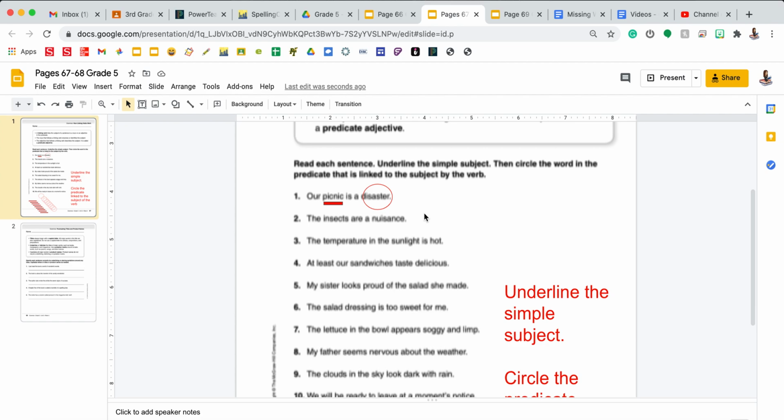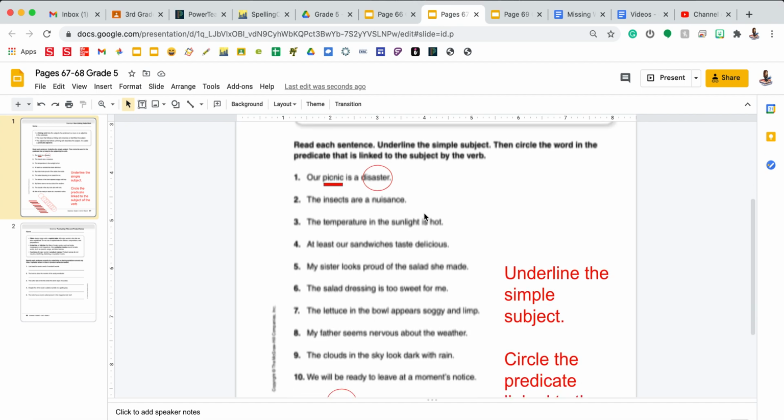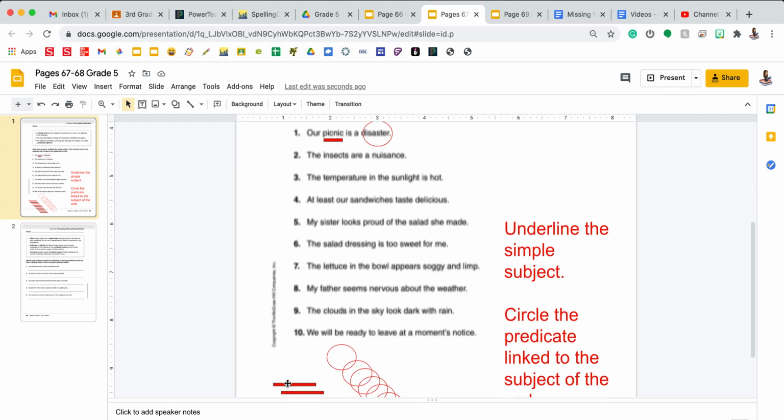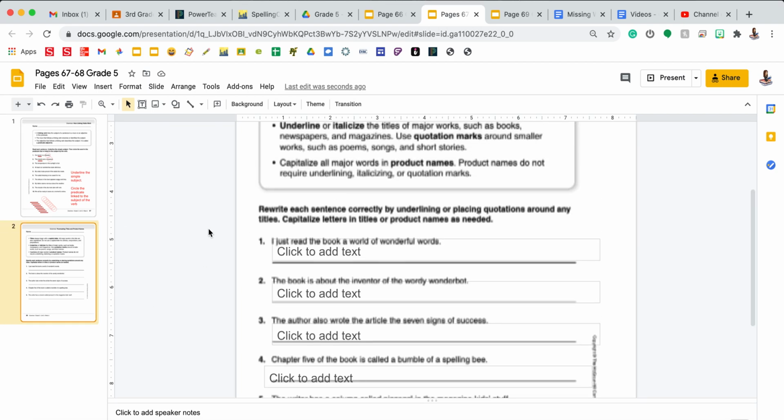Number 2, the insects are a nuisance. First, I need to decide what my simple subject is. The sentence is about insects. And the linking verb is are. And it is linking the word nuisance to describe my simple subject, insects. You will finish up this page with the same directions for 3 through 10. You also will need to do page 68.